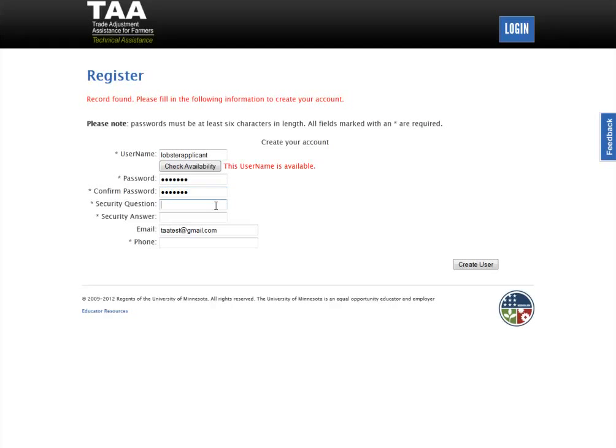And then come down to the security question. Again, this is a question that you need to define. An example of this could be, what's your favorite color? Or what's the name of your boat? But again, this is anything that's specific to you and that you would know. And then put in the answer.